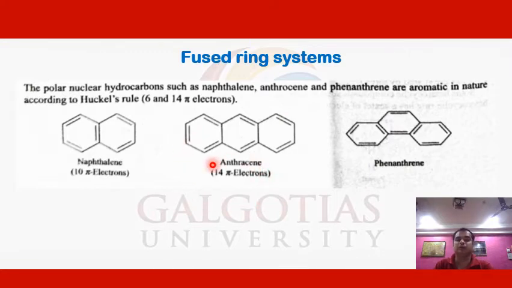That also follows the Huckel rule, 4n plus 2, because according to the 4n plus 2 pi electron rule, the number of electrons should be 2, 6, 10, 14, and so on. So fused ring systems also have aromatic character.